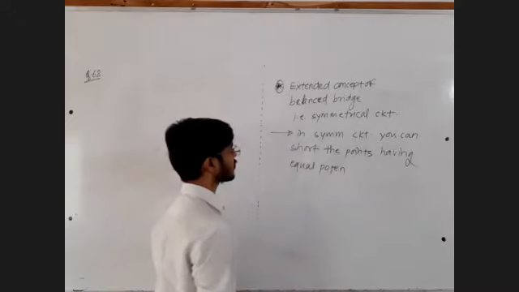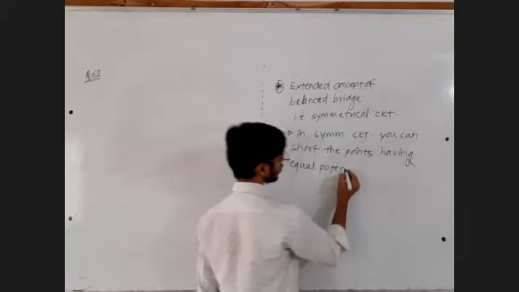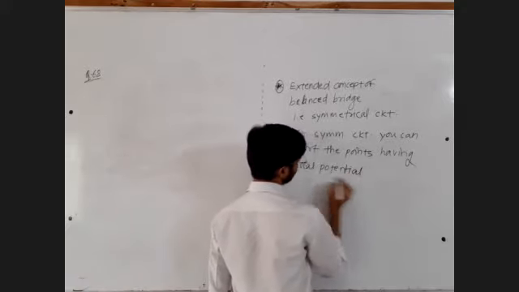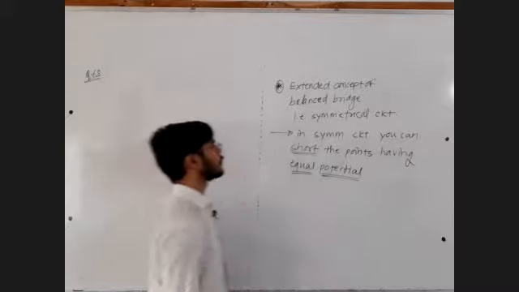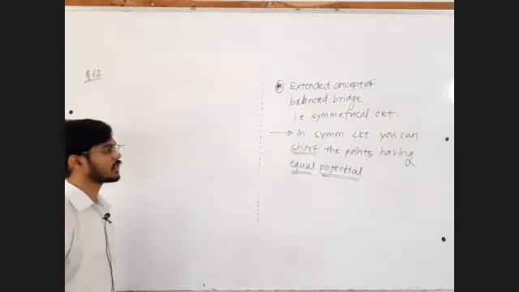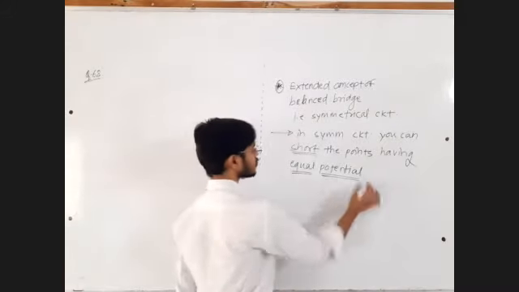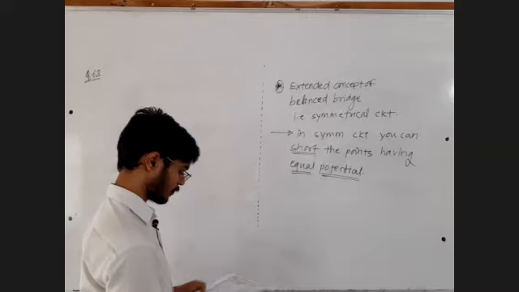In symmetrical circuit you can short the points having equal potential. Full stop. Example,